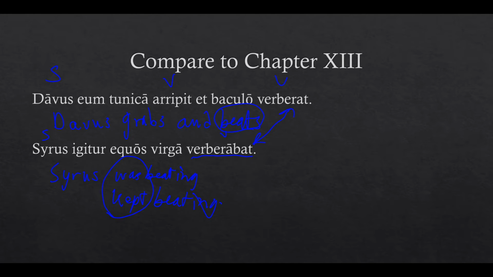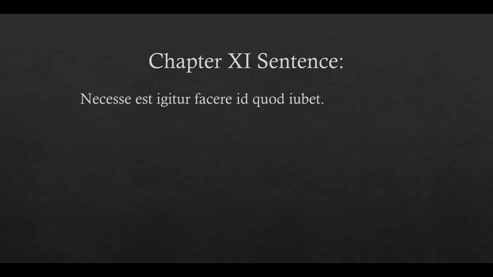Let's look at another example. Alright, here we have another sentence. Necesse est igitur facere id quod iubet. It is necessary, therefore, to do that which he orders. Okay, we're looking at that specific verb here.